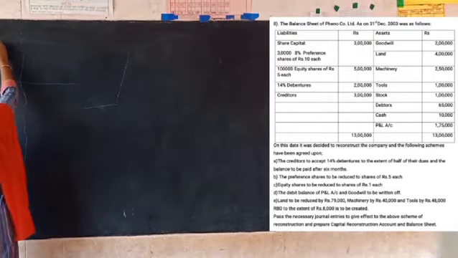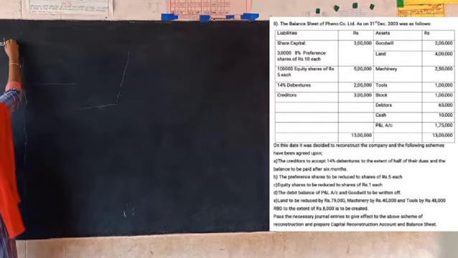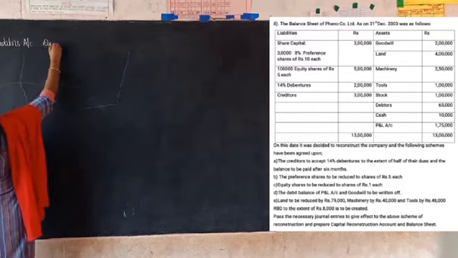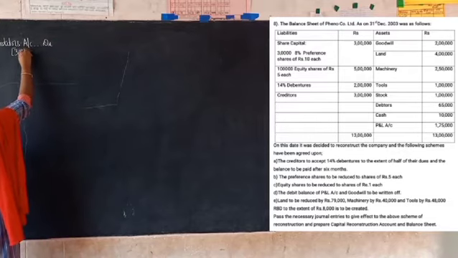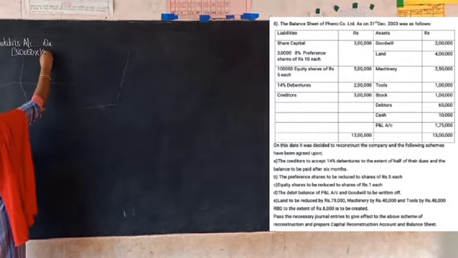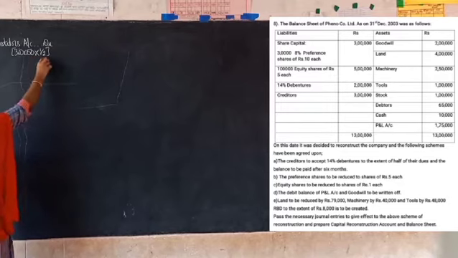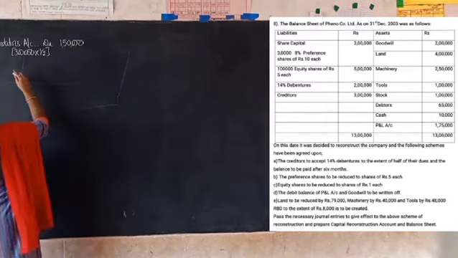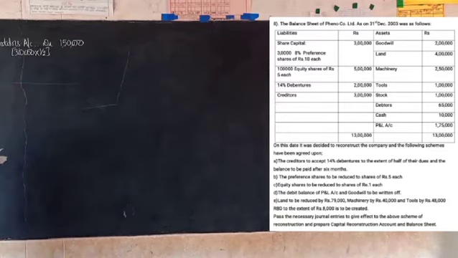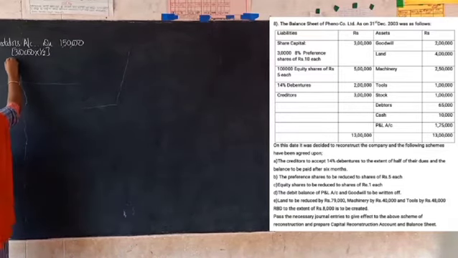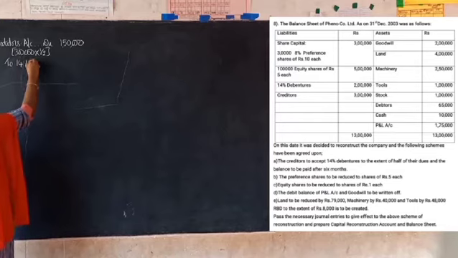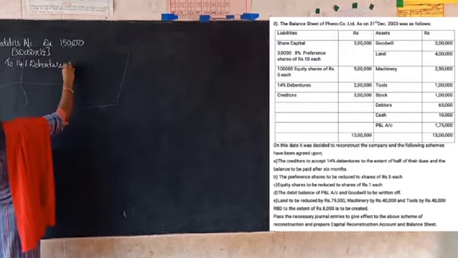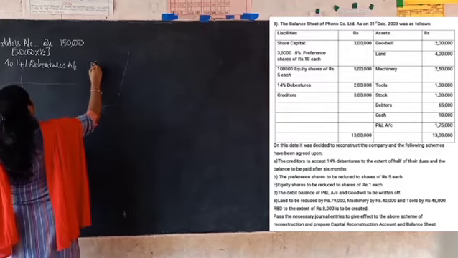First entry is creditors account debit. So here you can mention in the bracket what is the amount you are settling. 3 lakh is the total amount, half of that which comes to 1,50,000. Now this is settled by issuing 14% debentures. So you have to write to 14% debentures account. Amount is 1,50,000.